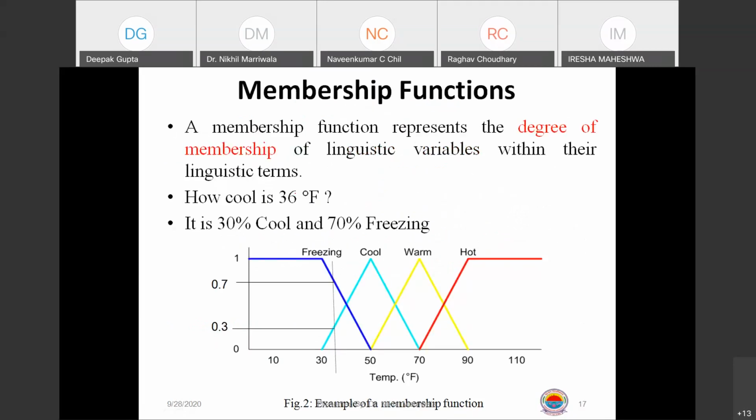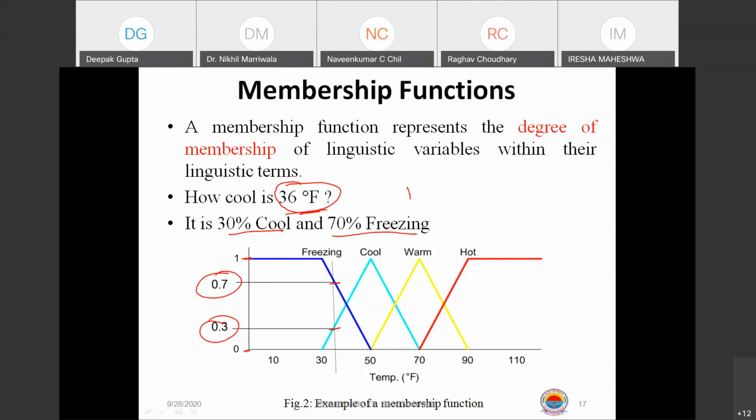So how cool is 36 degrees Fahrenheit according to this chart? It is 30% cool, 70% freezing. Now there are so many intermediate values involved there, right? I hope you're following this. Still it is 0 to 1. You can see this 0 to 1. Now you're getting this: how cool is 36 degrees Fahrenheit? So there are two values, right? There can be further values.